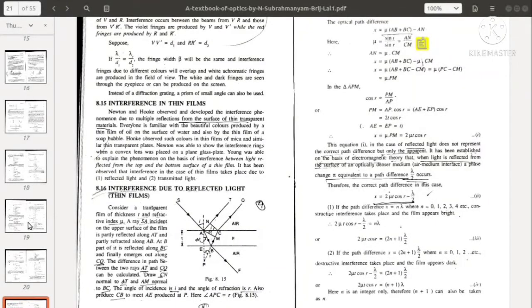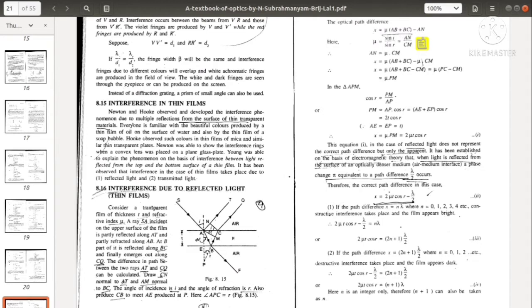Good morning. Today we will discuss interference in thin films. In the last classes we have discussed interference and the theory of interference fringes and how Fresnel's two mirror arrangement produces an interference pattern on the screen. So now we will discuss interference due to thin films.